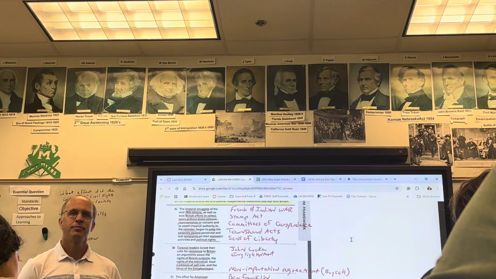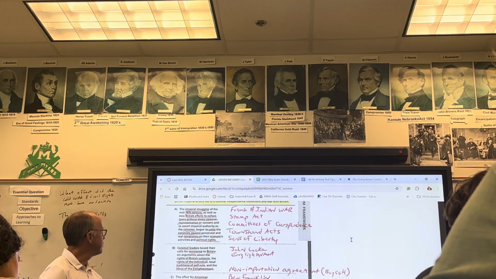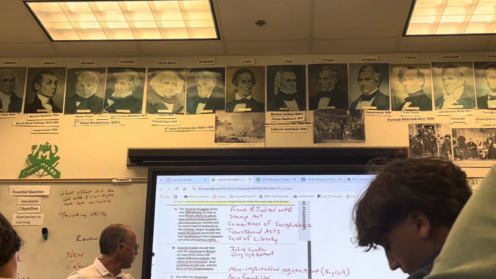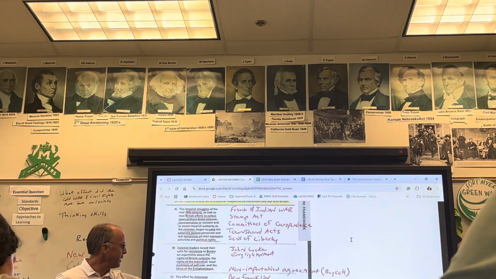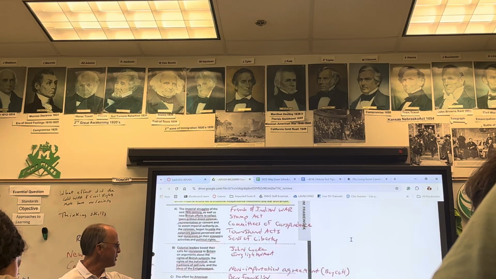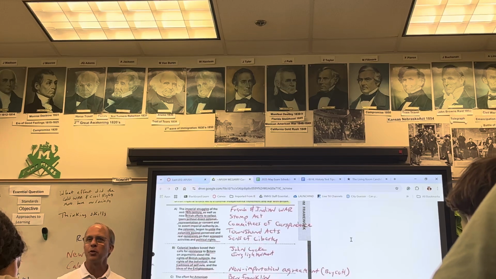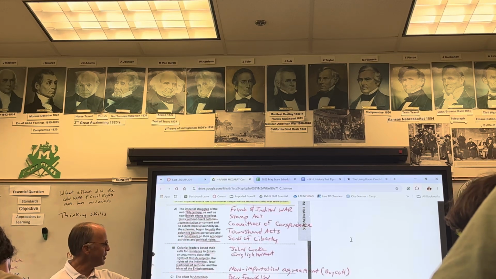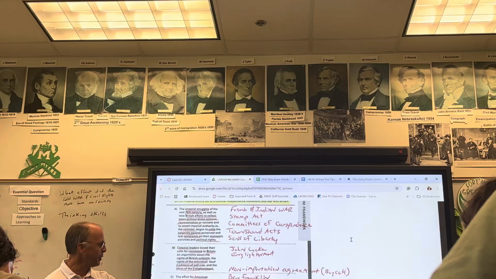Sam Adams, he is one of the leaders of the Sons of Liberty. So you have John Hancock and Sam Adams. These are the two leaders of the Sons of Liberty that are going to keep everyone riled up, because these things happen. All of these, well, next slide, we're going to see a little bit of it down here.